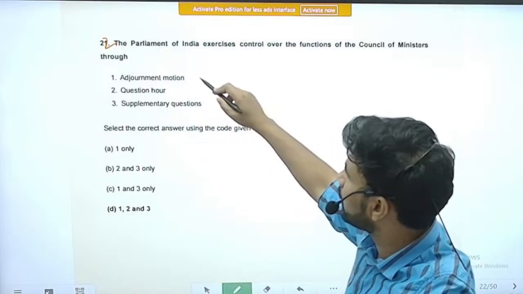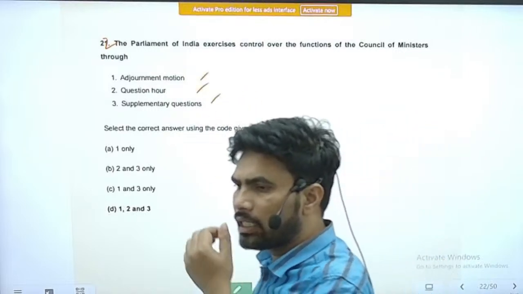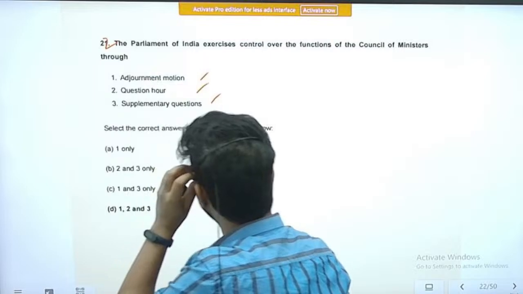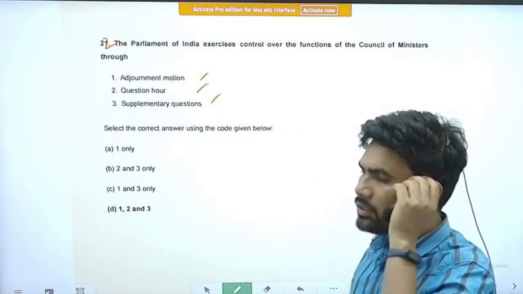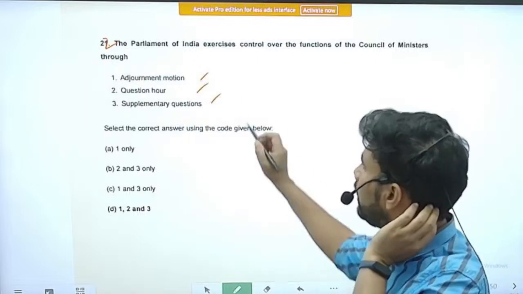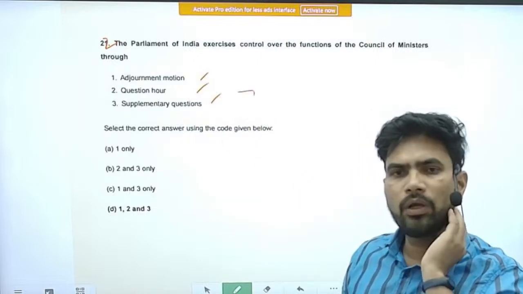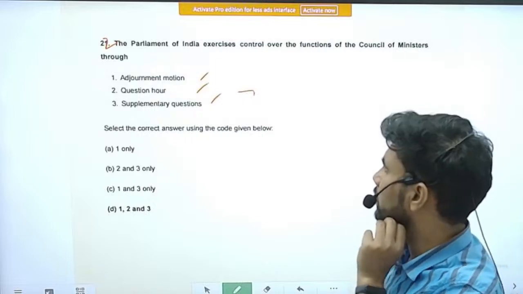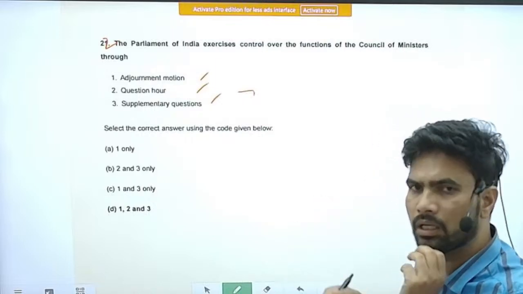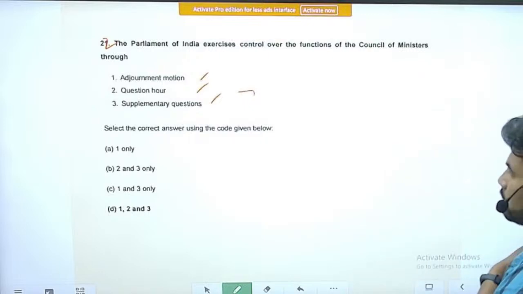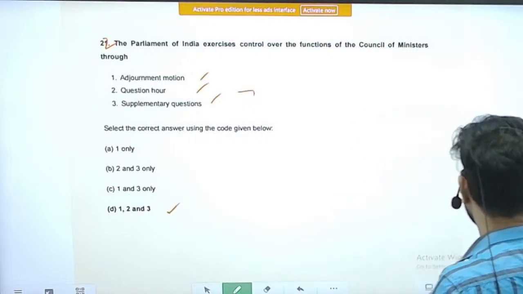All these are correct. They are tools in the hands of the legislature or parliament so that they can control. Apart from that, other mechanisms are also there, passing of motions, including voting on the budget, many other options. Asking questions, zero hour, many other tools are there, just go through them. The correct option is 1, 2, 3.